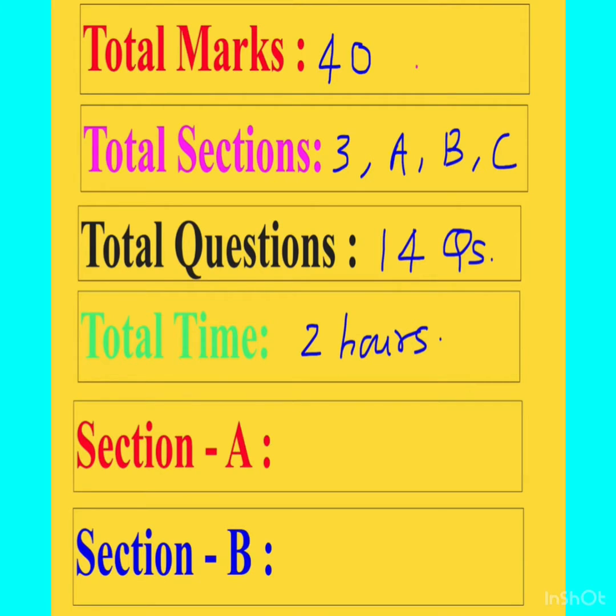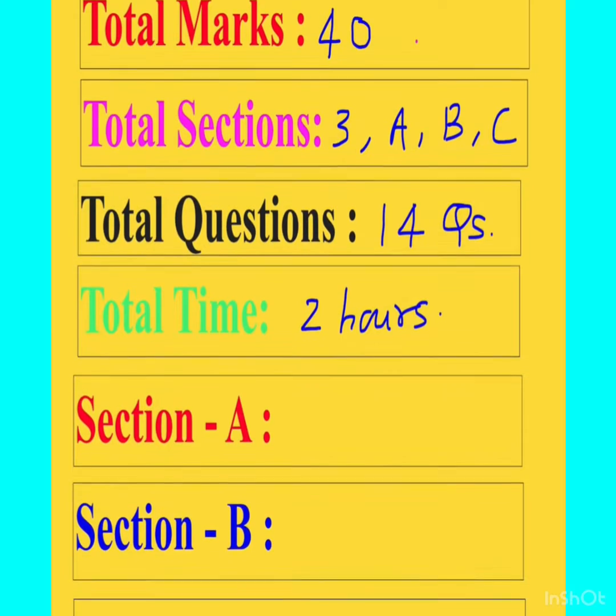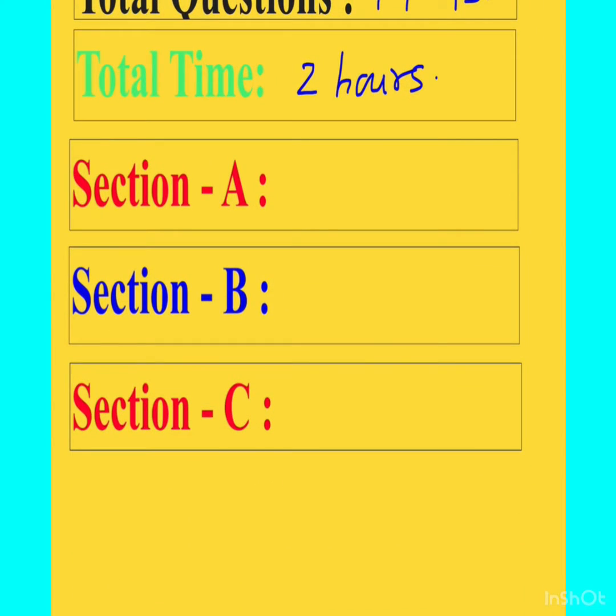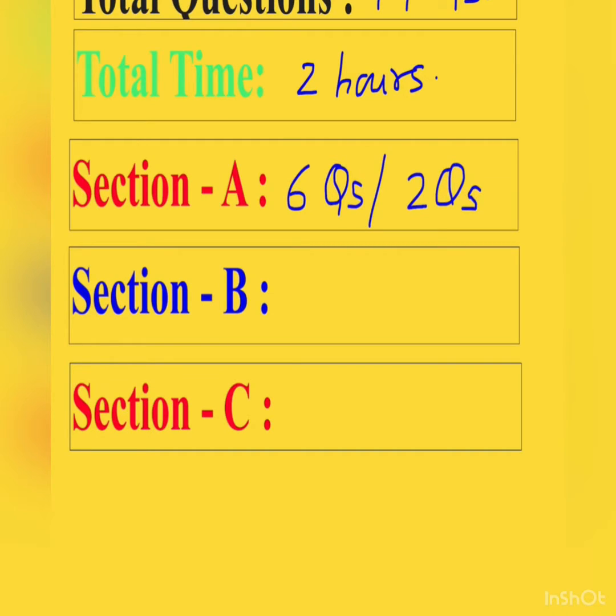And here in section A, you will get total 6 questions, and also you will get 2 internal choices in this section, on 2 questions.